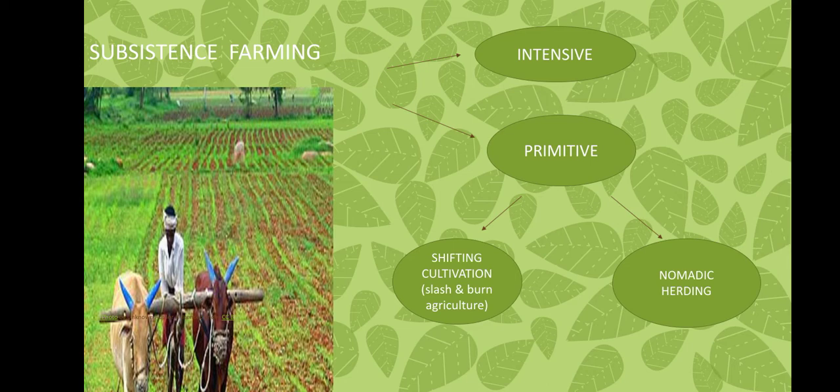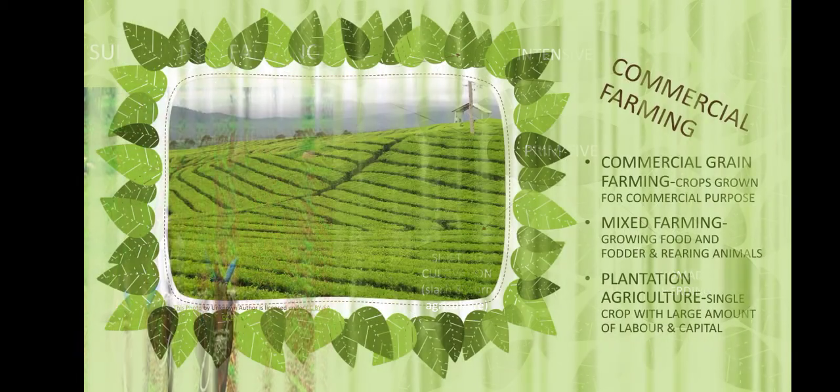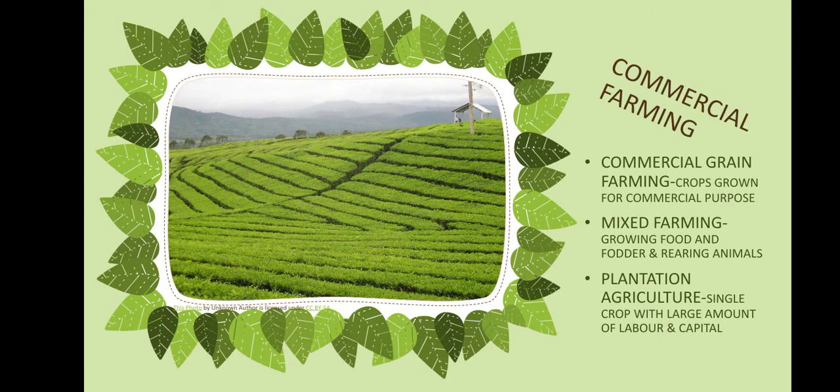In nomadic herding, nomads means the tribal community who move with their animals. Herding means rearing of animals and cattle. They sell these animals for milk, meat, wool, etc. Commercial farming can be divided into three parts. Commercial grain farming, that is growing of crops for commercial purpose. Mixed farming is growing food and fodder with rearing animals. Plantation agriculture is that where single crop is grown with large amount of labor and capital.